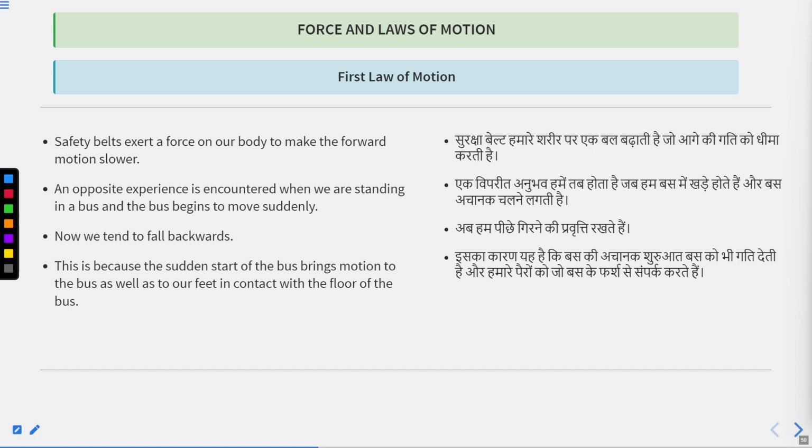The first law of motion says that if an object is in motion or at rest, it will continue in its state unless an external force is applied on it.